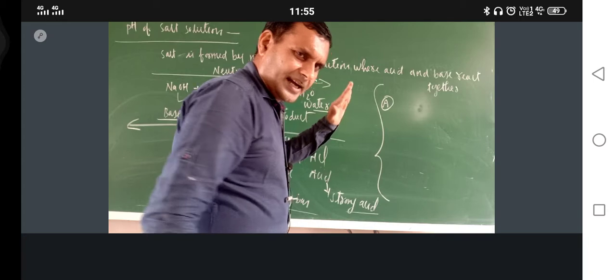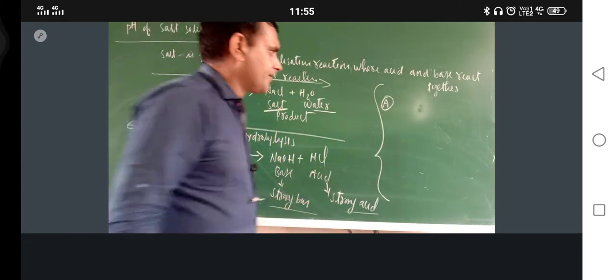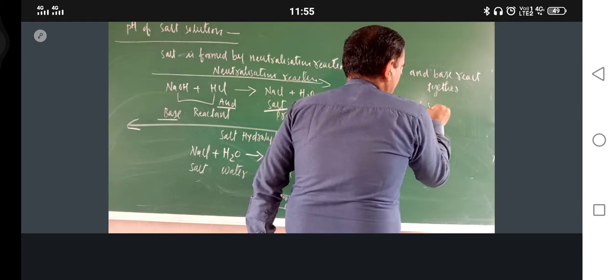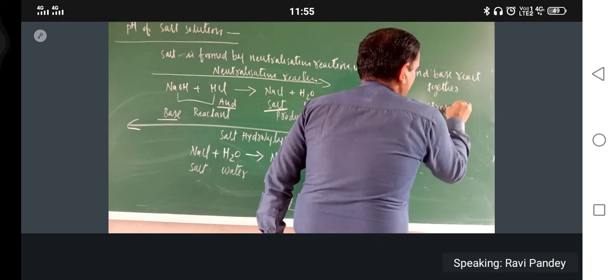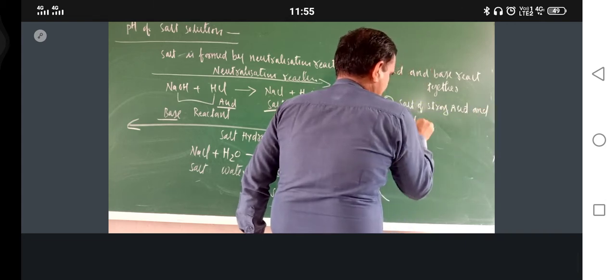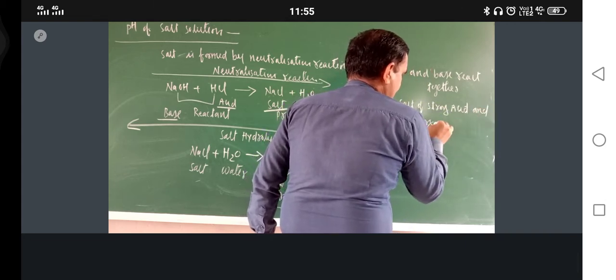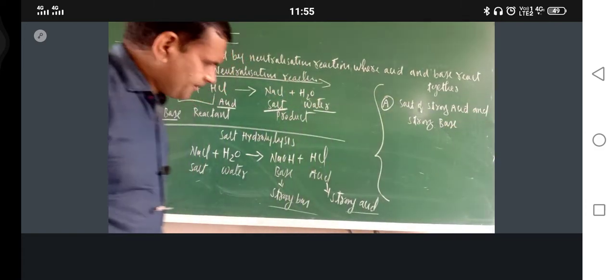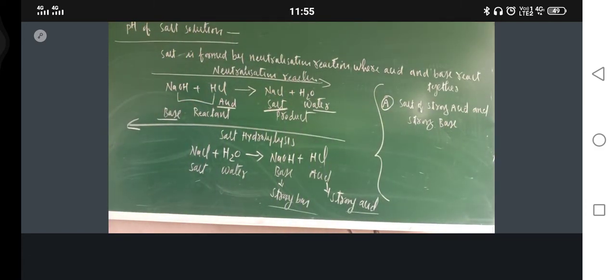So just see, the category of salt first I will write. Salt of strong acid and strong base. This is the first category. Now let us see the same thing; I will make another category.